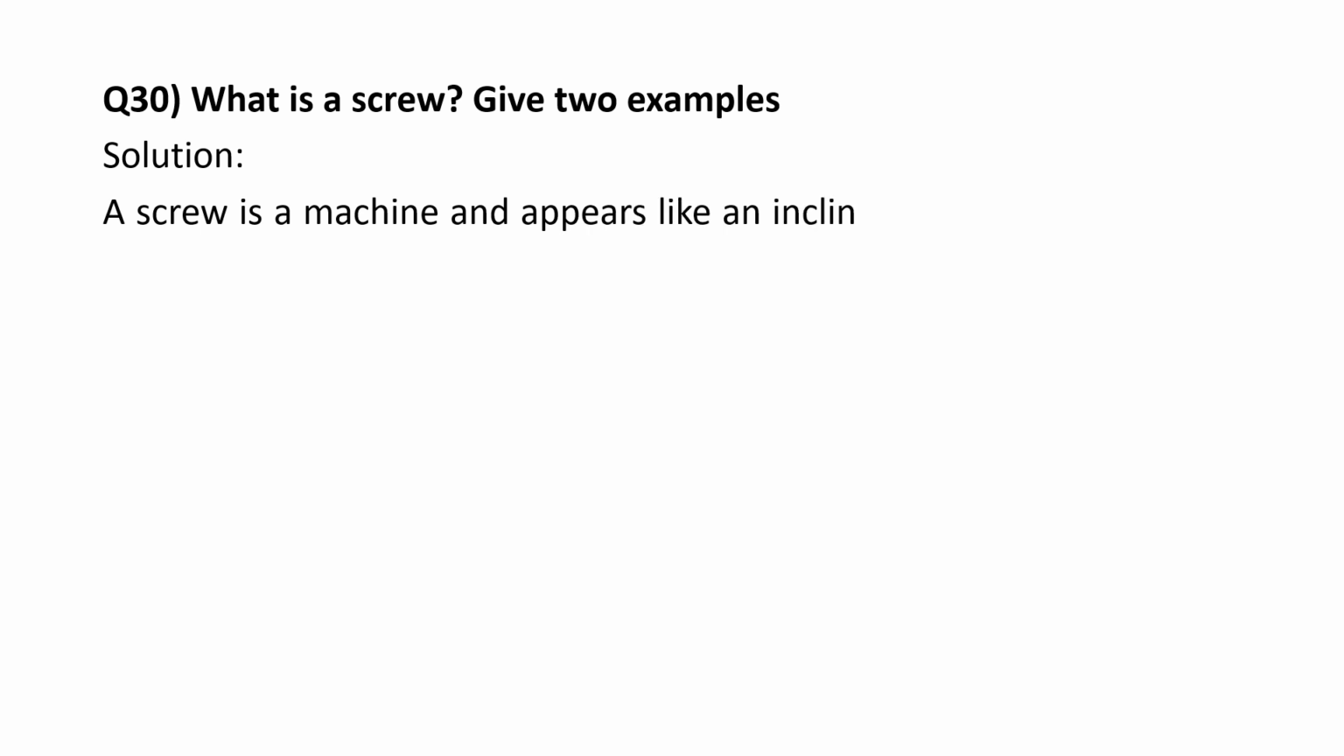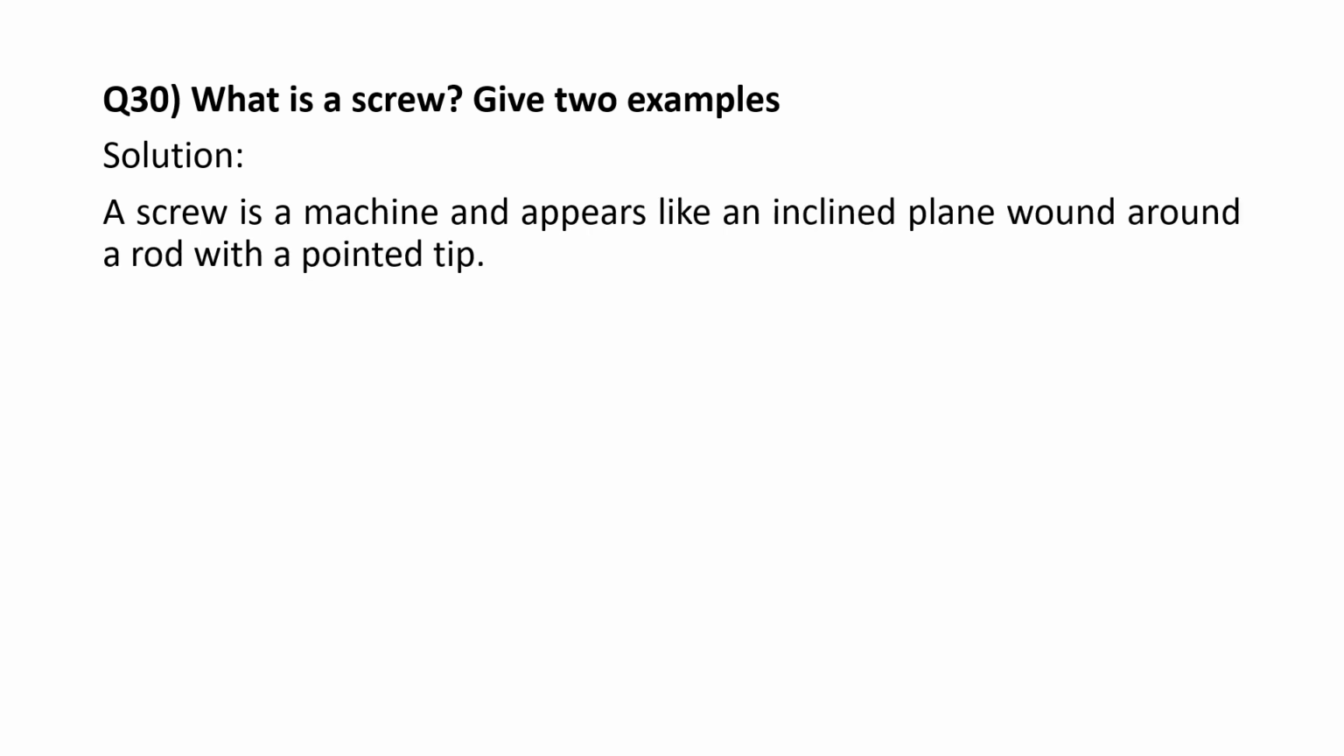What is a screw? Give 2 examples. A screw is a machine, and appears like an inclined plane, wound around a rod, with a pointed tip. For example, a jar lid, a drill.